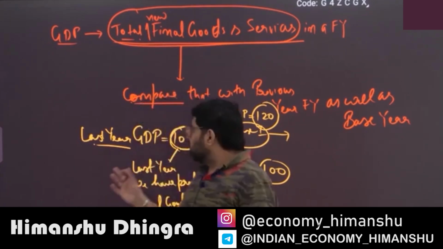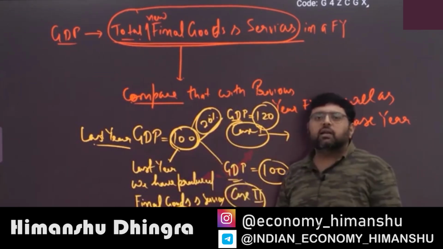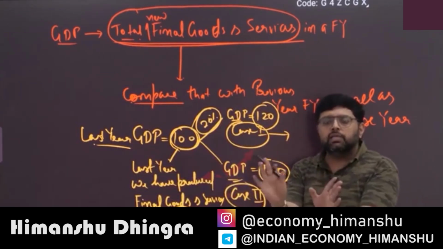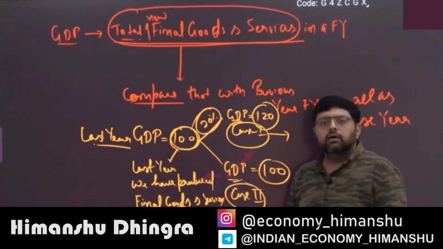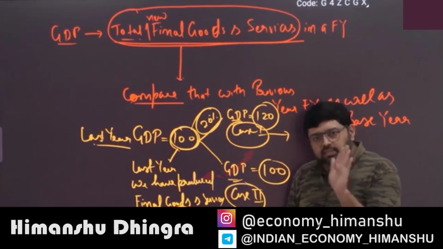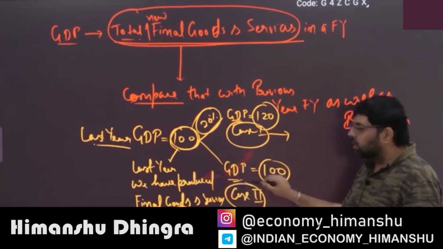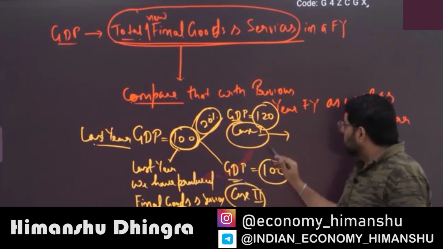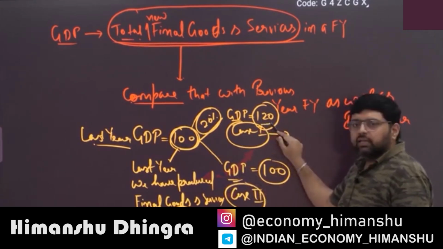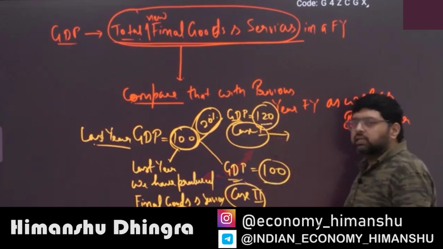In the same way I have taken a small number. If it is 100, it means my economy is producing final goods and services worth 100 rupees. Now there are two cases. Next year, in one case it is 120 and in the other it is 100.